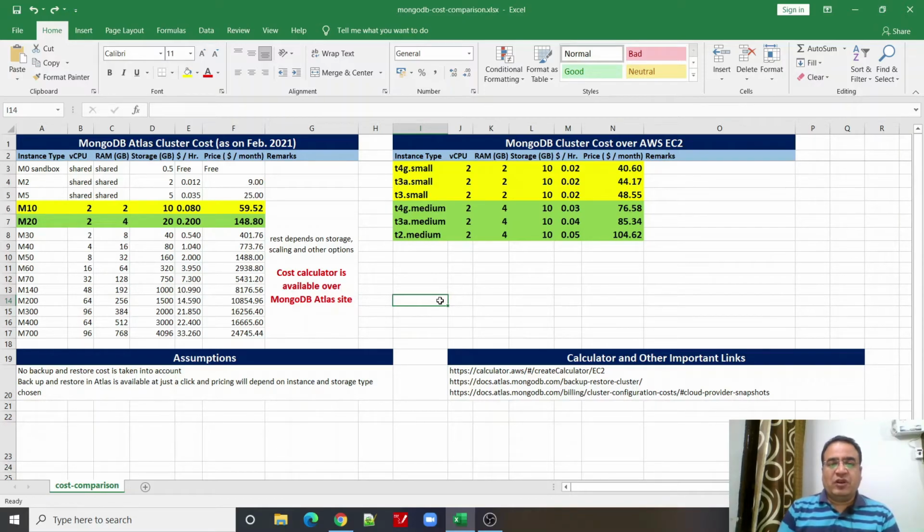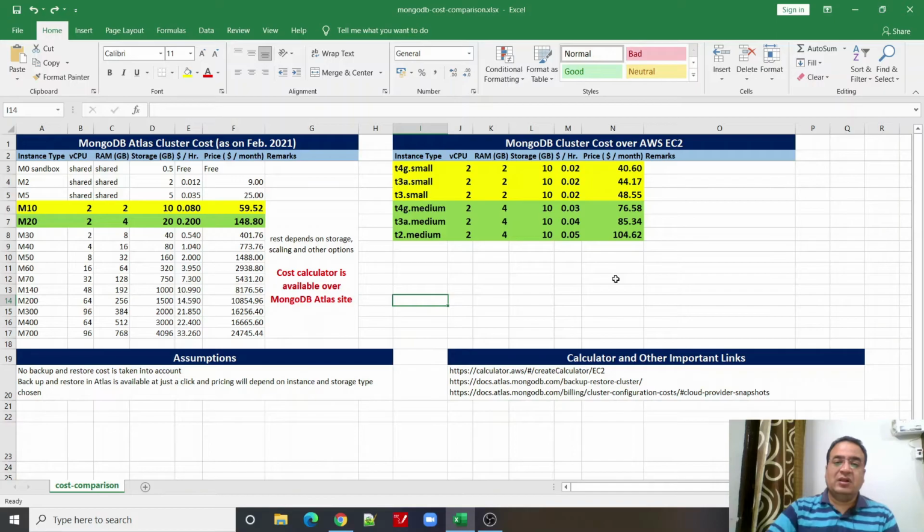One thing which I would like to share here is that I personally believe that MongoDB Atlas is worth going for because it provides a lot of functionality which we would have to build ourselves if we go with a MongoDB cluster over AWS EC2.